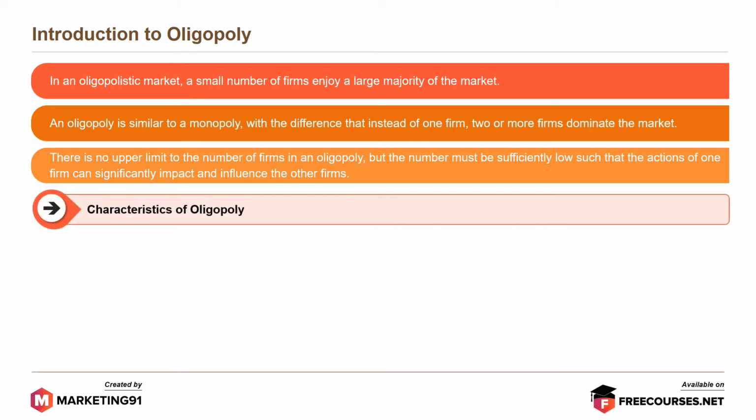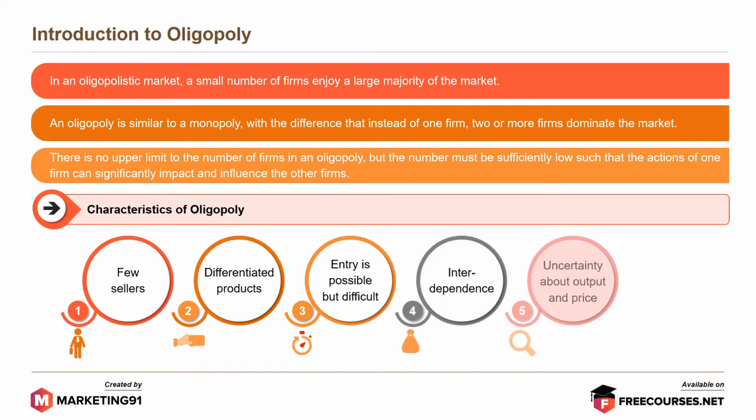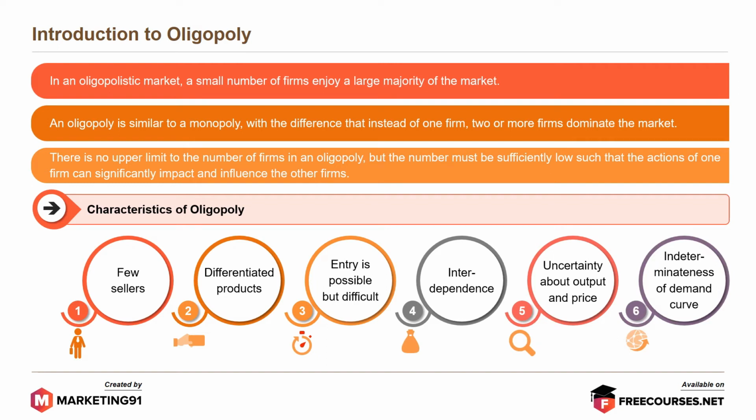Few of the characteristics of oligopoly are: first, few sellers; second, differentiated products; third, entry is possible but difficult; fourth, interdependence; fifth, uncertainty about output and price; and finally, indeterminateness of the demand curve.